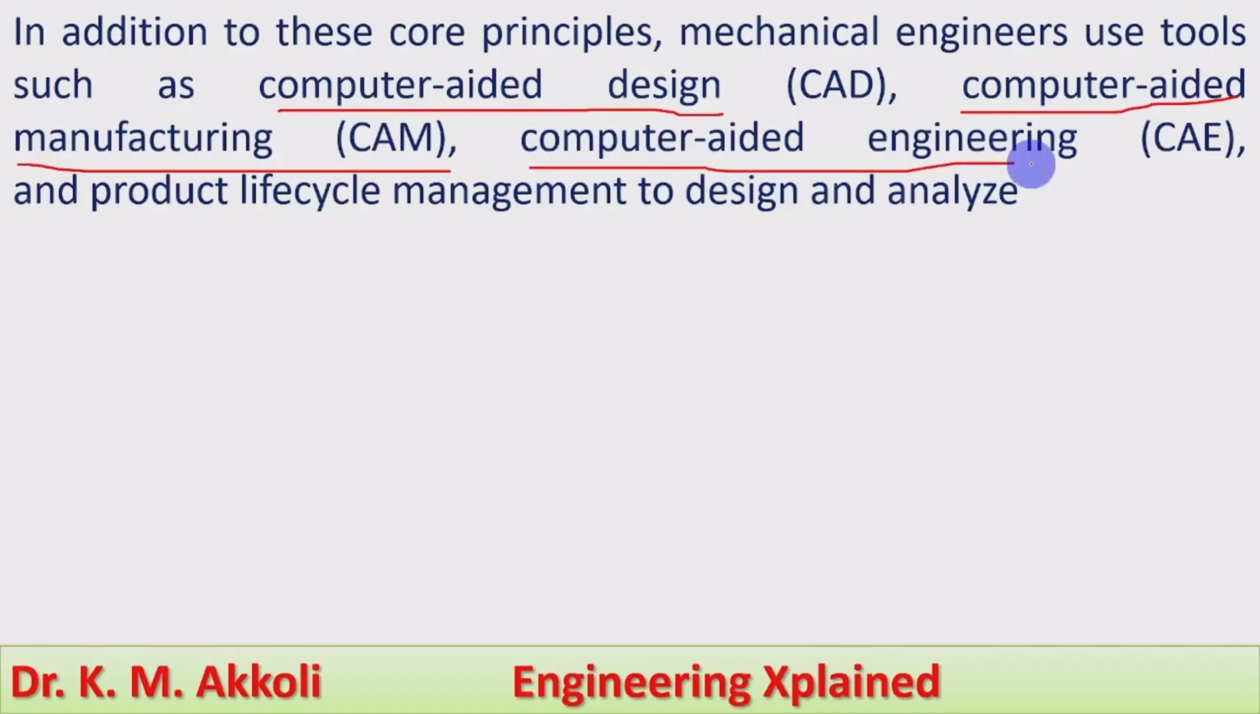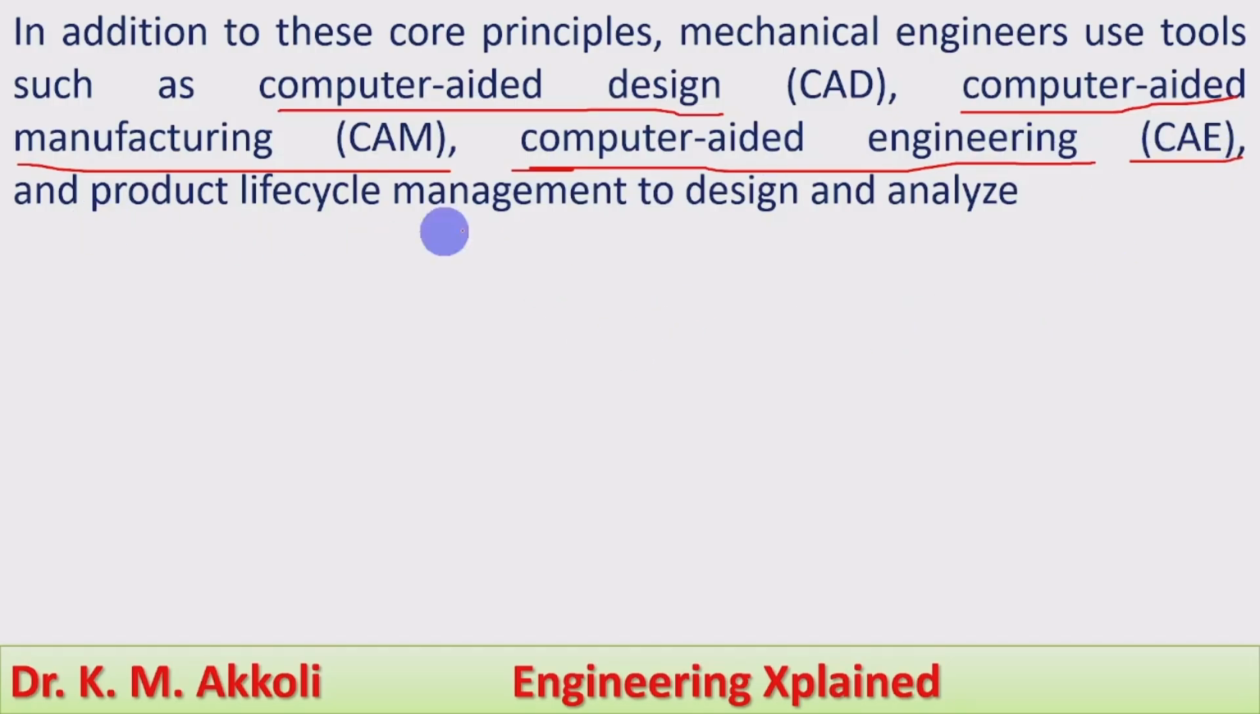Computer aided engineering. In computer aided engineering, we study the different computer software for engineering design and analysis. Particularly, we need to carry out analysis to see whether the product is suitable for the particular application, whether it can withstand the particular load and stress, and whether the materials we are going to use are suitable for that component. All these things we study in computer aided engineering.